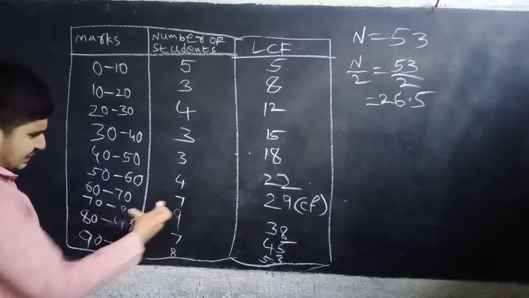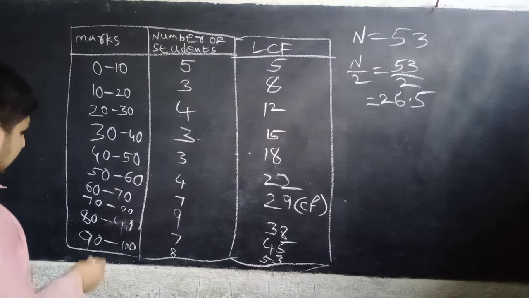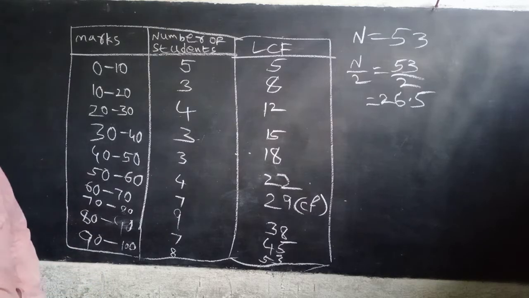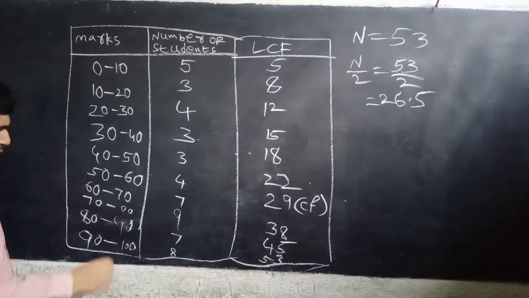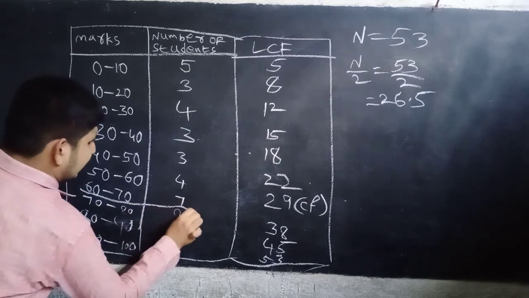Now the class 60 to 70 is the median class.